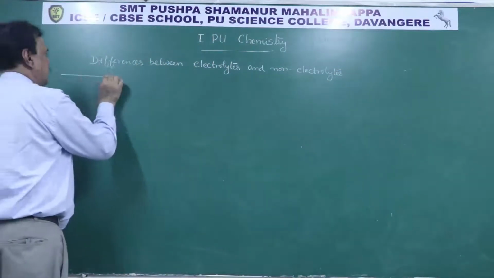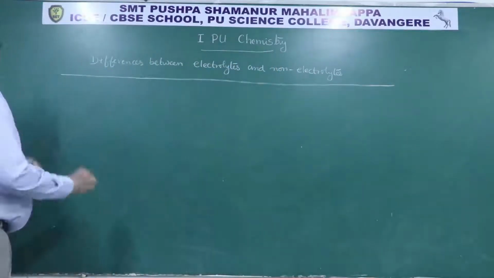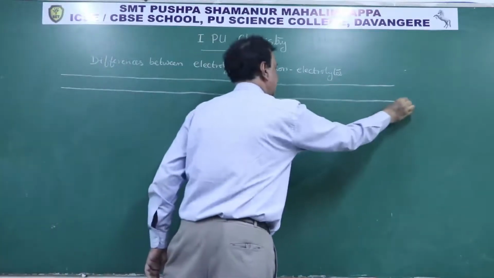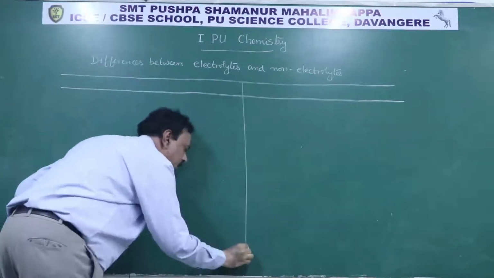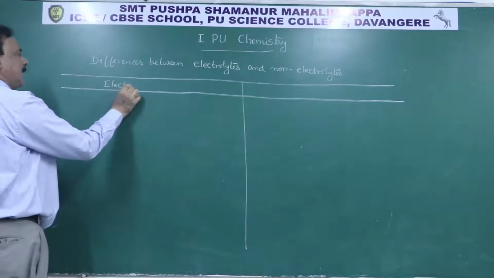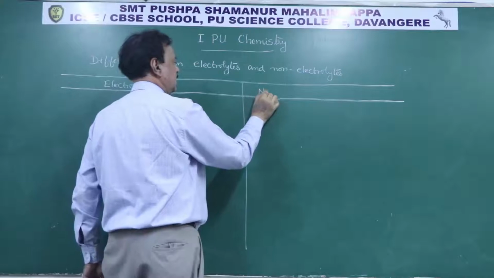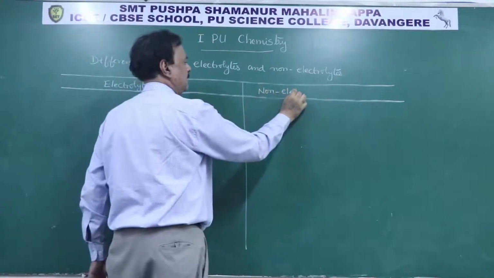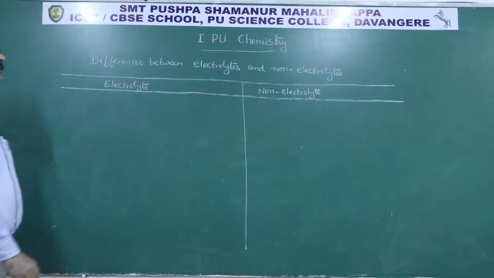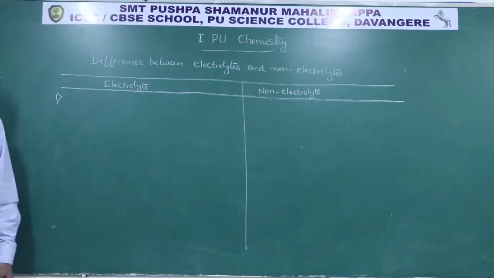When there is a difference, make two columns in your notebook. In the first column you have to mention electrolyte, in the second column you have to mention non-electrolyte. The first difference should be the definition.